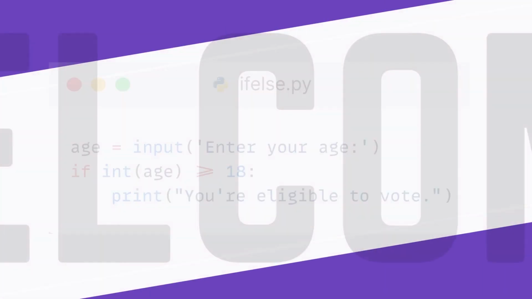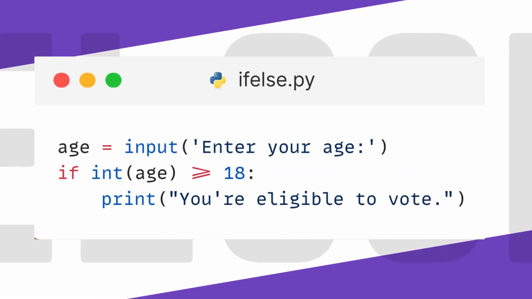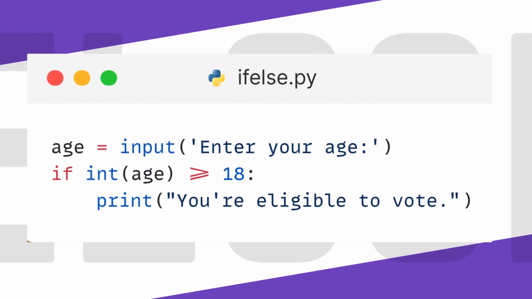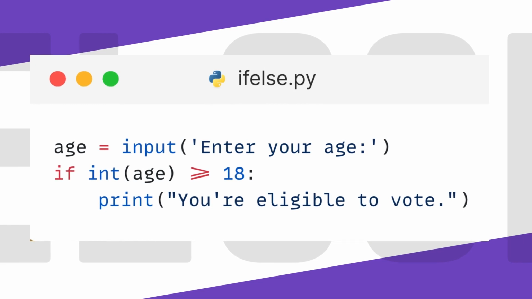Let's see an example. This example prompts you to input your age. If you enter a number that is greater than or equal to 18, it will show the message "You are eligible to vote" on the screen. Otherwise, it does nothing. The condition int(age) >= 18 converts the input string to an integer and compares it with 18.